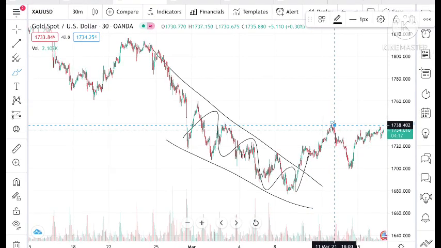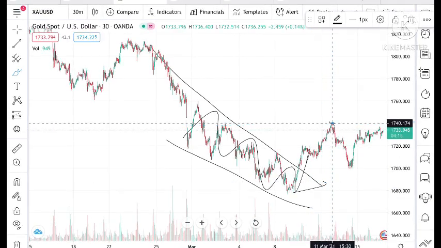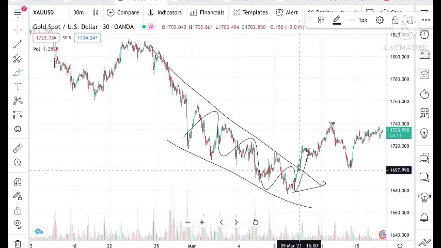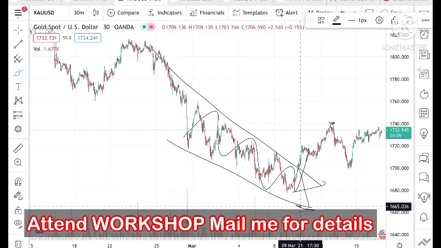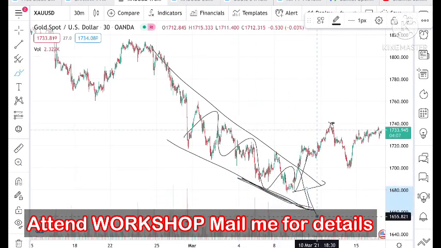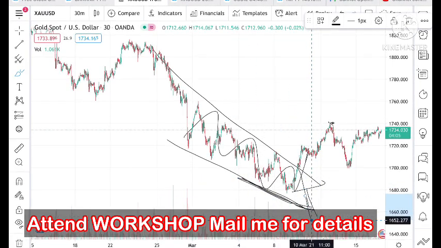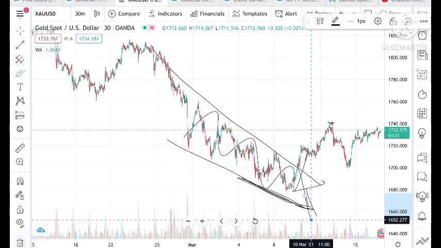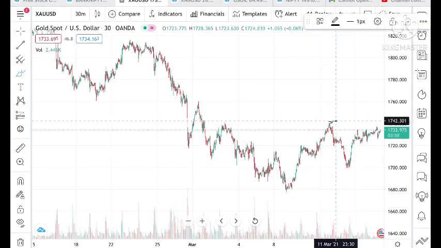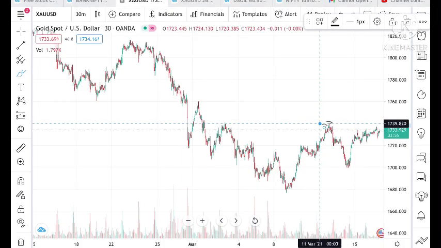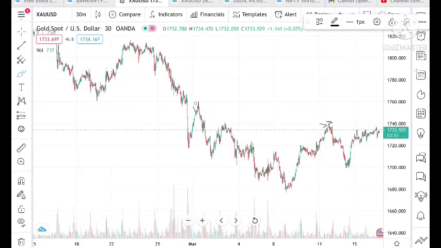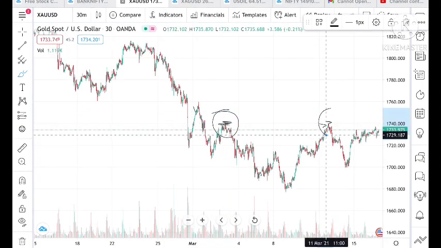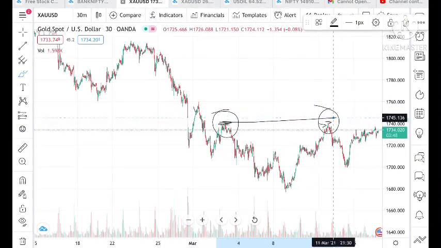If it had bounced back from here and crossed this parallel line on the downside, then we could have seen a new downtrend. Now, after making a new high after a long time, this is the support, this is resistance 1, this is resistance 2. Once this level is broken, we can see it touch a level of 1760 very soon.